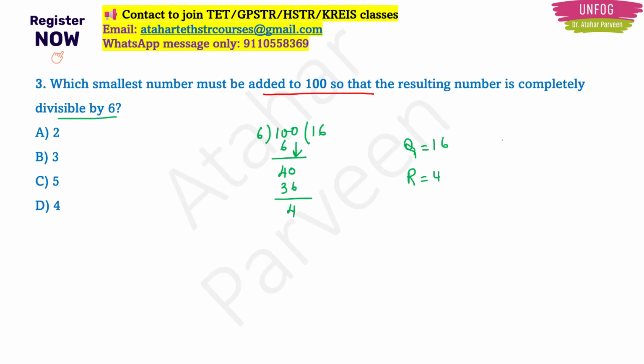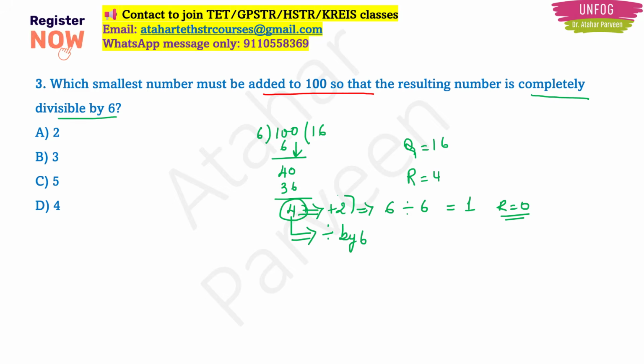But if the number is to be completely divisible by 6, in that scenario our remainder should be 0. For our remainder to be 0, this 4 also should be included inside that 100 only, right? So for that, what do you have to do? Simple thing. I want this 4 also to be divisible by 6. For that, you add something or you subtract something. What is that? It should be plus 2 only, right? So if I add plus 2 to 4, I will get 6, which is completely divisible by 6, and my quotient will be 1 with remainder 0.